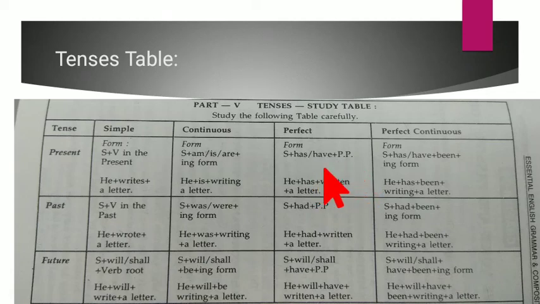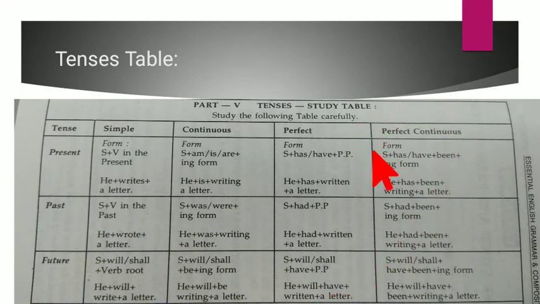He has written a letter. If it is past, then it is subject plus had plus past participle. He had written a letter. If it is future, subject plus will or shall plus have plus past participle. That is, he will have written a letter.